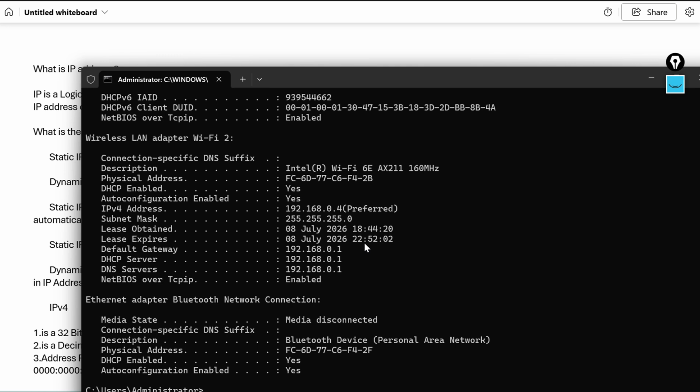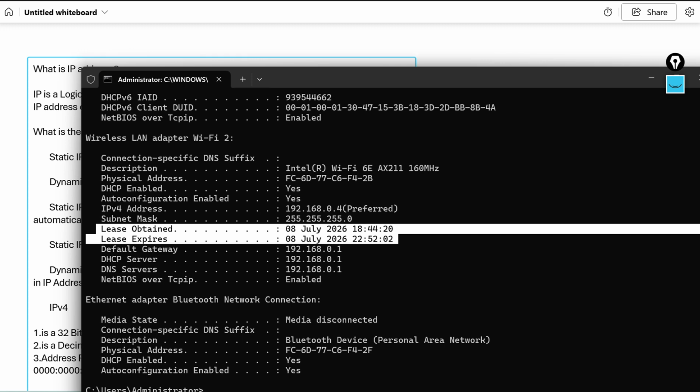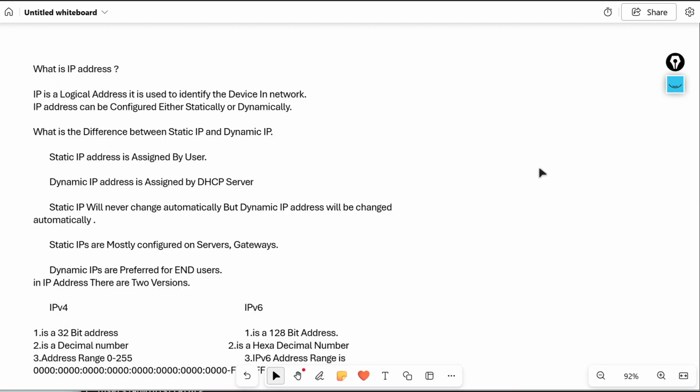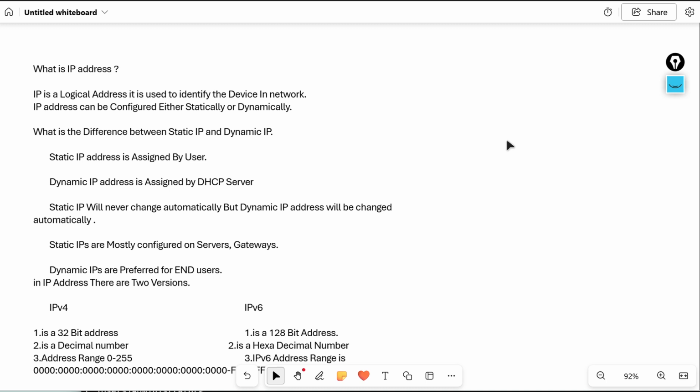So here it's nearly 4 hours, 18 to 22. So after 4 hours, this IP address might be changed. This is dynamic IP. If we configure an IP address manually, we won't see these two options. This is the difference between static IP and dynamic IP. Once you assign a static IP, it is permanent until you change it. Dynamic IP keeps on changing. Remember this point.